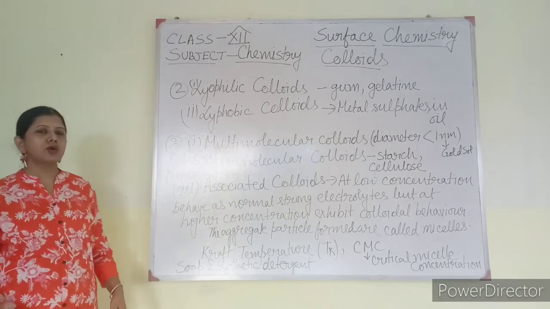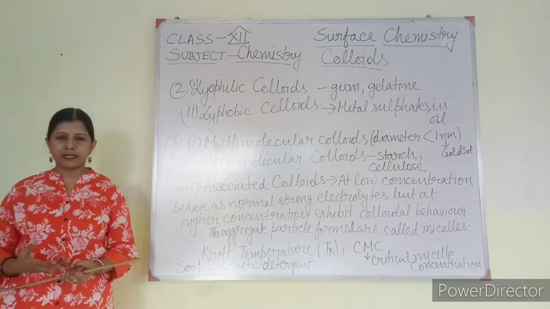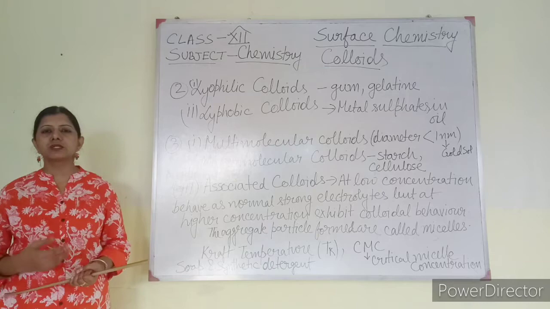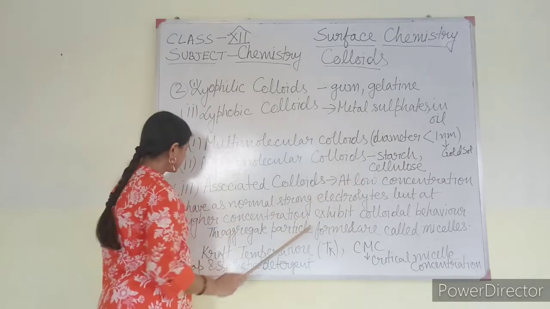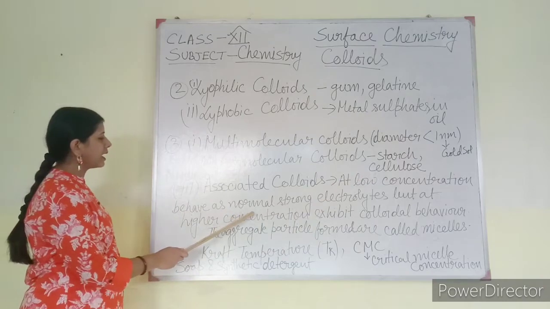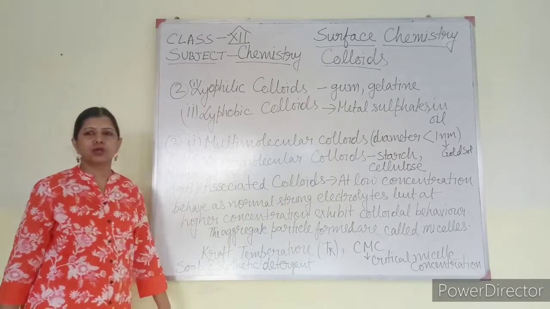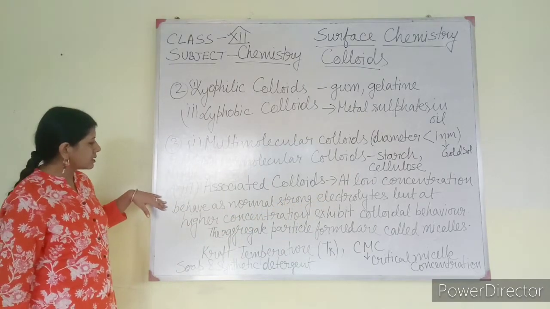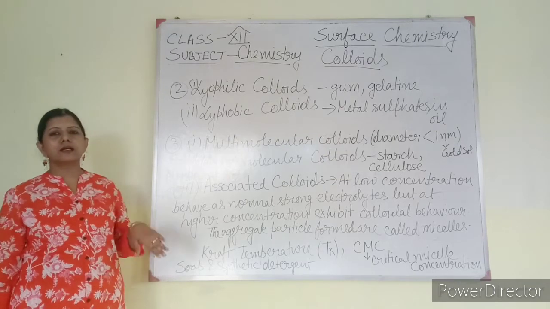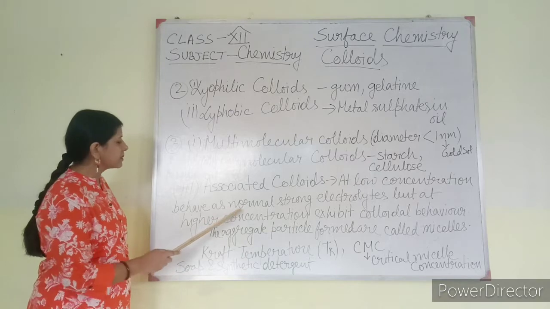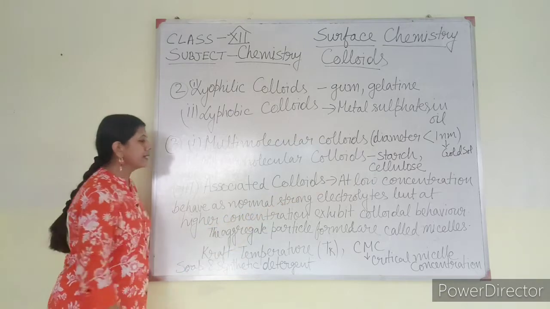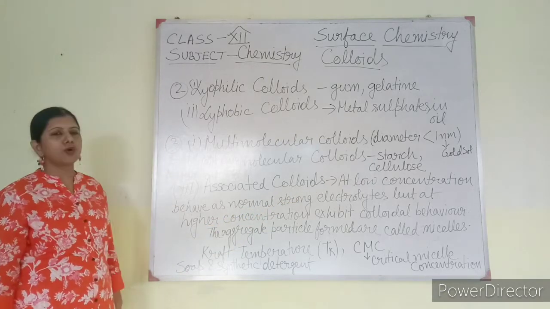Associated colloid has certain properties and certain terms are related with it. At low concentration, they behave as normal strong electrolytes. When the concentration of the colloidal particle is very low, at that time they behave as normal strong electrolytes. They don't behave like colloids.